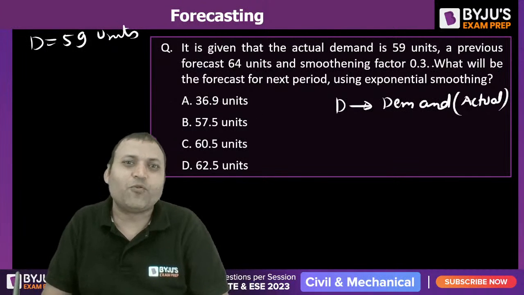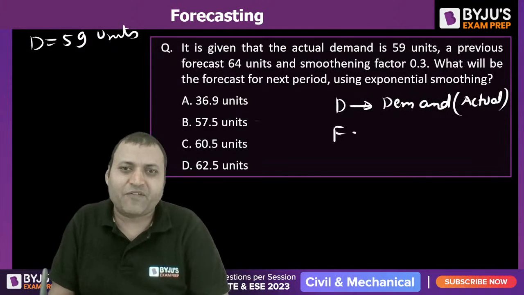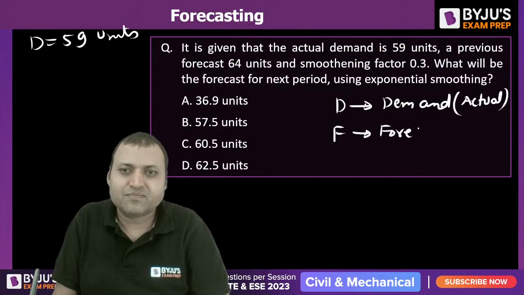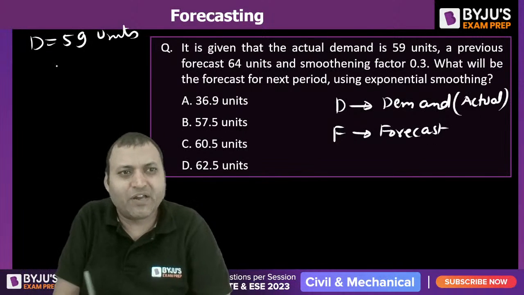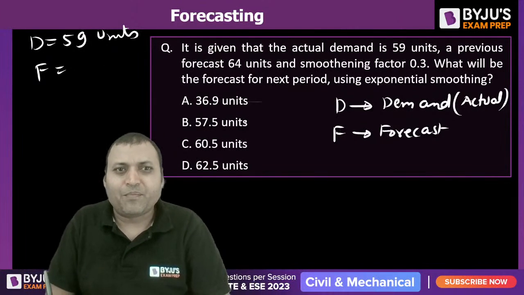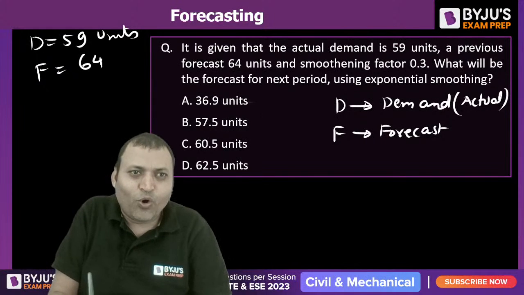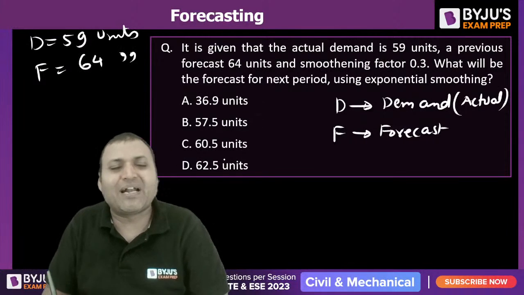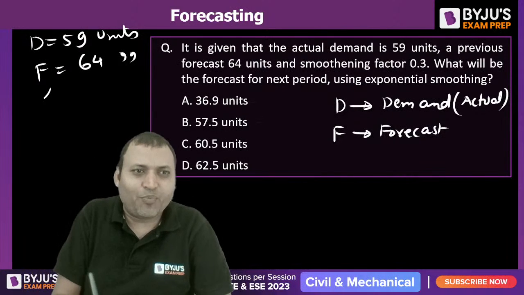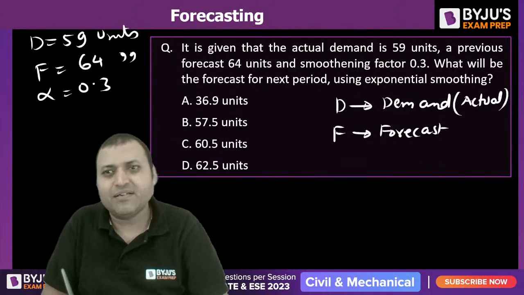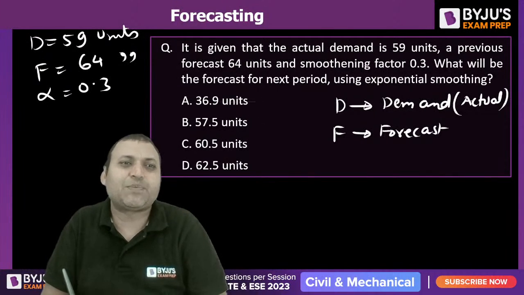A previous forecast F of 64 units. F is used for the forecasted value. So the previous forecast was 64 units, but the actual demand is 59. And the smoothing factor alpha is equal to 0.3. What will be the forecast for the next period?